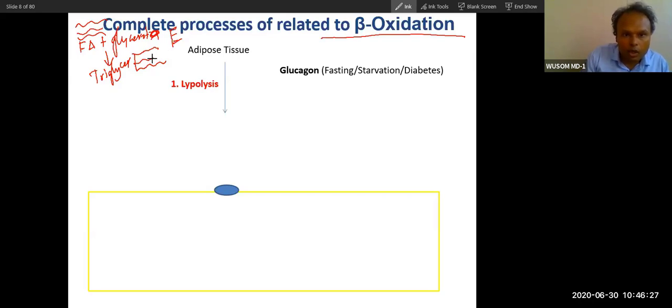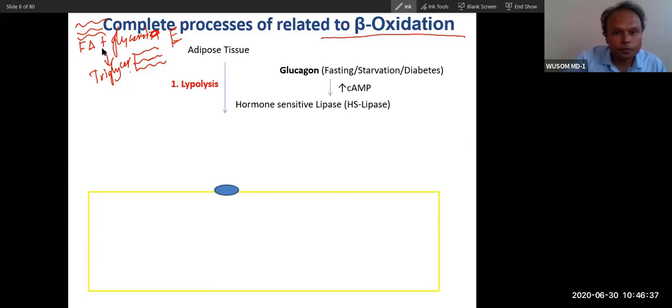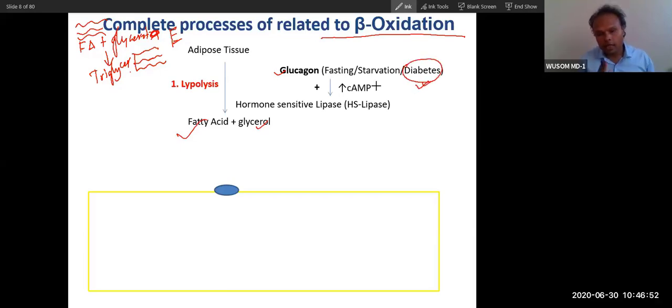This triglyceride has to be broken down during fasting condition. So the reverse process will happen. Triglyceride will convert into fatty acid and glycerol. This is stimulated by glucagon, as I have told you. Glucagon is secreted during fasting and starvation, and glucagon is also high during diabetes. So diabetes is a disease context where metabolism is similar to fasting and starvation condition. Many of the metabolic changes will be similar to fasting and starvation.